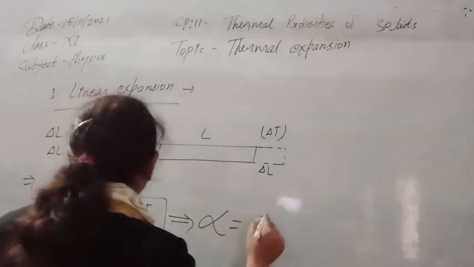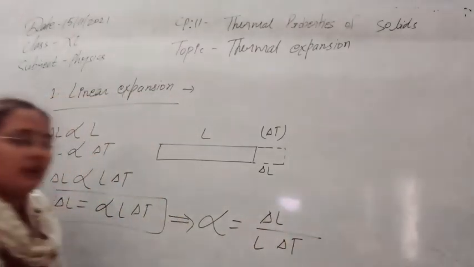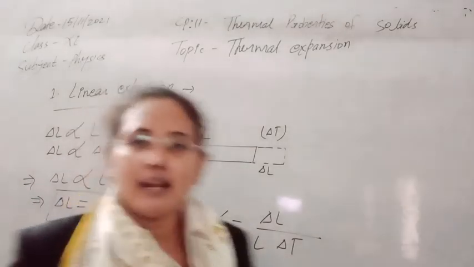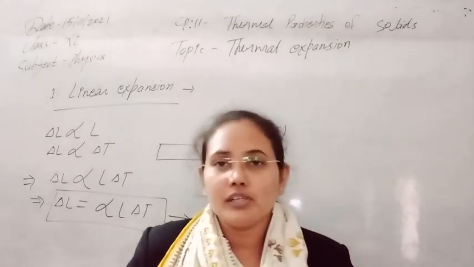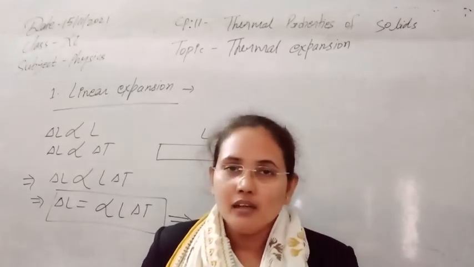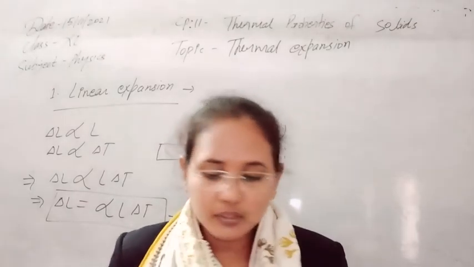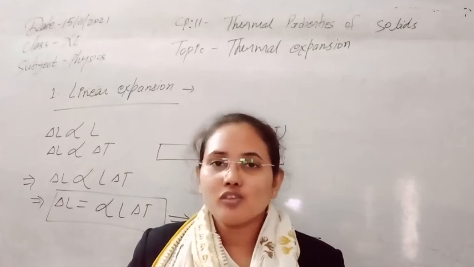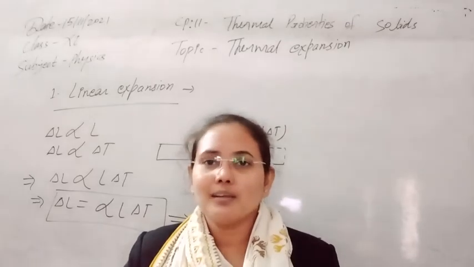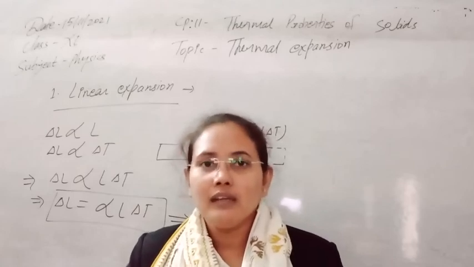So alpha can be calculated as delta L upon L delta T. If we know the change in length, the temperature change, and the original length, then we can calculate alpha, the temperature coefficient of linear expansion. Its value depends on the nature of the material. If the material changes, alpha changes automatically. Expansion is maximum for aluminium, where alpha is about 2.5, and for bronze it is about 1.8. Similarly, silver and iron also show great expansion when heated.